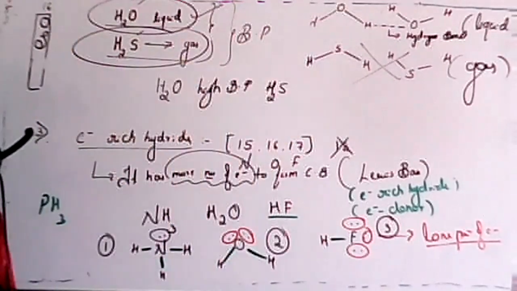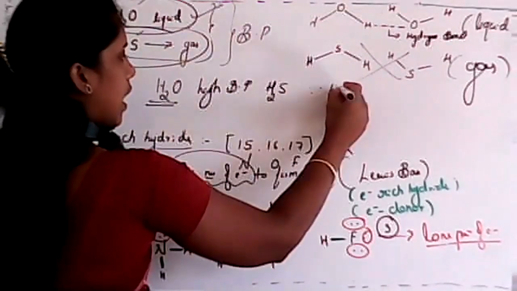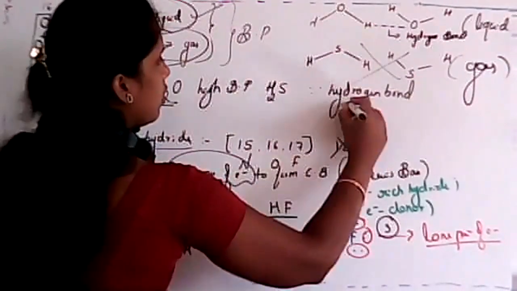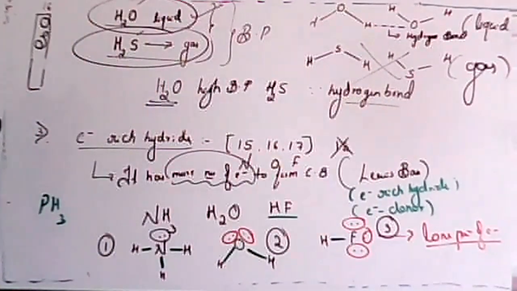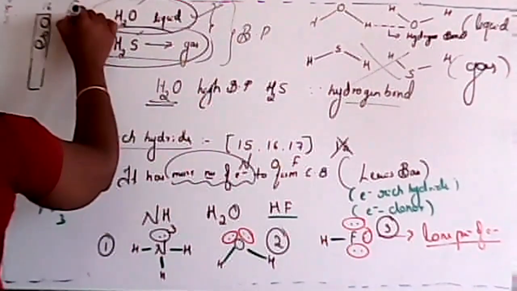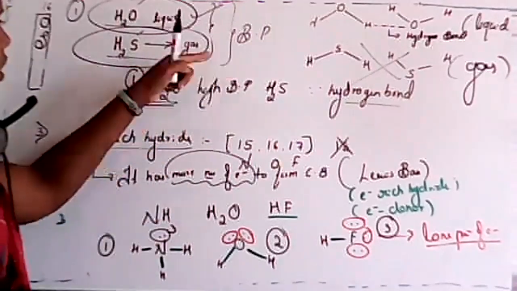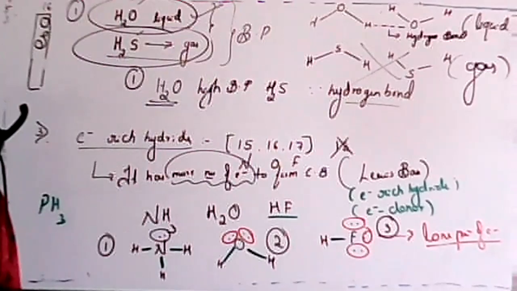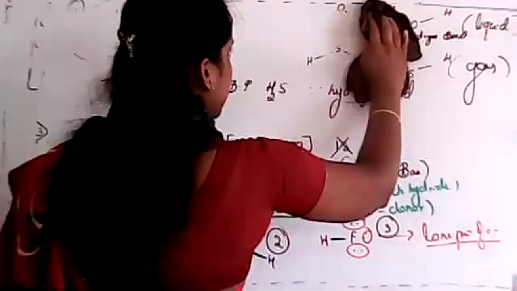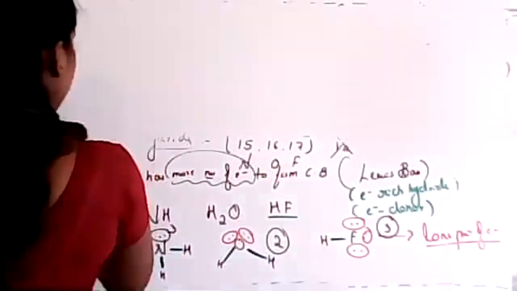This may be asked, why? Because in case of water, there is a hydrogen bond and it is a special case of dipole-dipole bond. Is it clear, students? So this is a very important point. See, it is a 1 mark question. Why water has a higher boiling point than H2S, or why water exists in a liquid state but H2S exists in a gaseous state. Clear? So then we will move towards the third type of hydride.